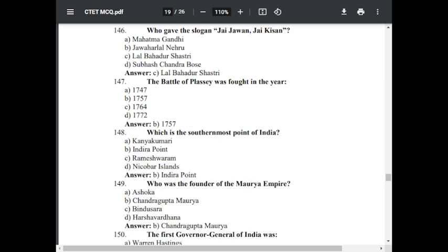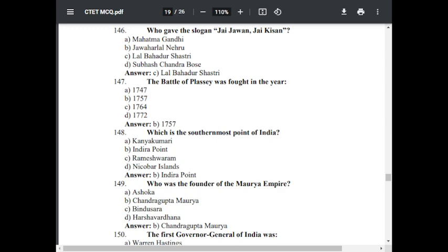Question number 148. Which is the southernmost point of India? Option A, Kanyakumari. Option B, Indira Point. Option C, Rameshwaram. Option D, Nicobar Island. The correct answer is Indira Point. The southernmost point of India is Indira Point.